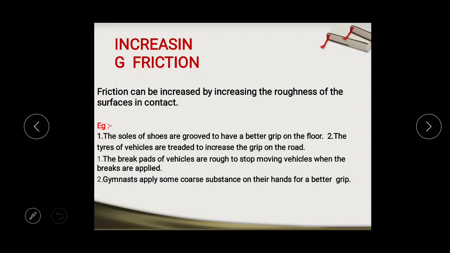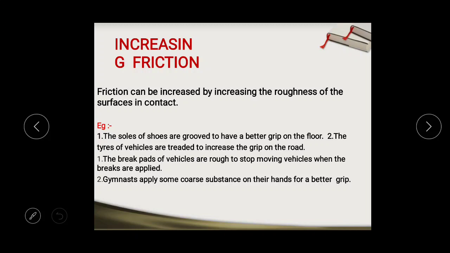Tires of vehicles are resoled again and again. Brake pads of vehicles are rough to stop a moving vehicle, and gymnasts or players apply some coarse substances on their hands for a better grip. So these are the methods of increasing the friction. Main point is that we have to make the surfaces rough.